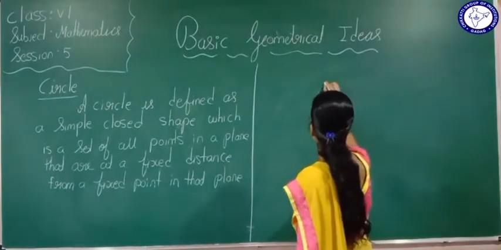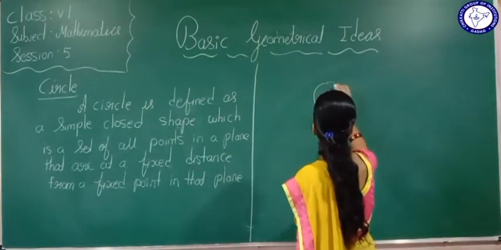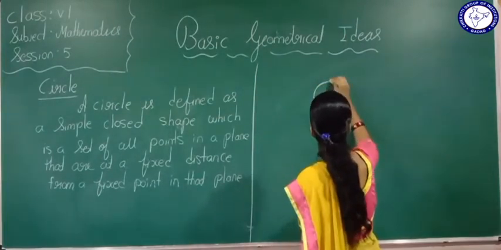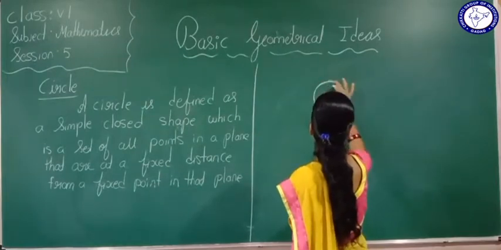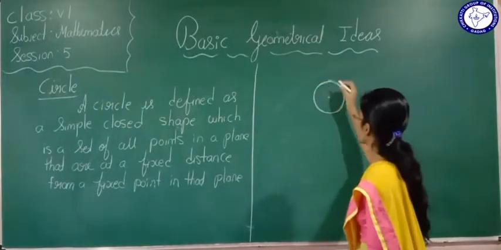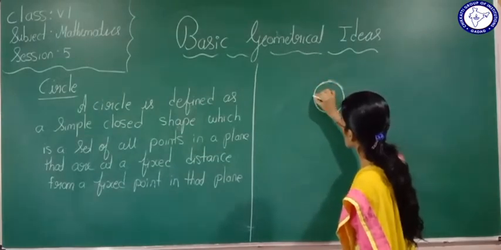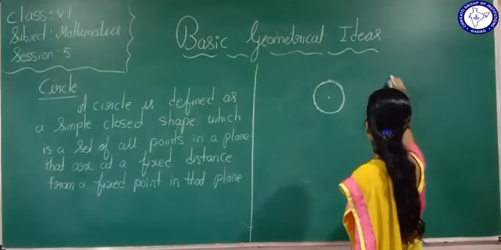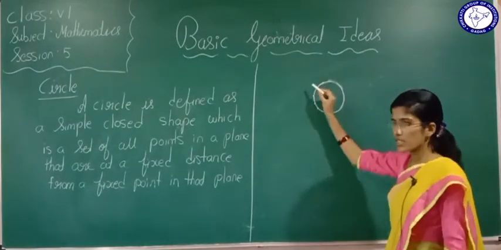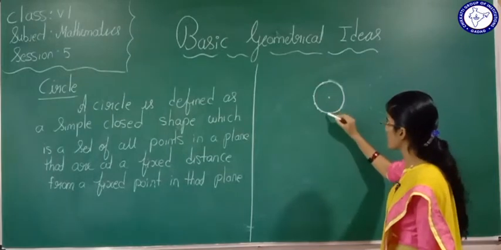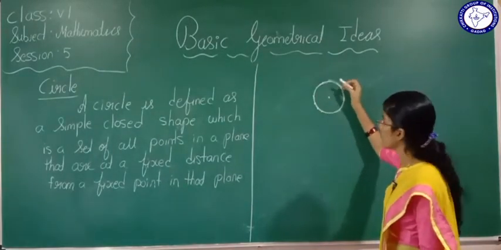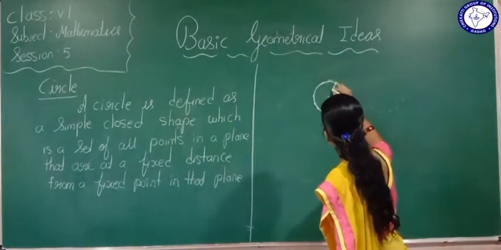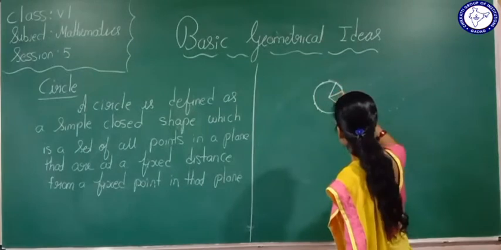Now see, what is this? This is a circle. What is a circle? It's a set of points. Here the points are in a plane, at a fixed distance from a fixed point.